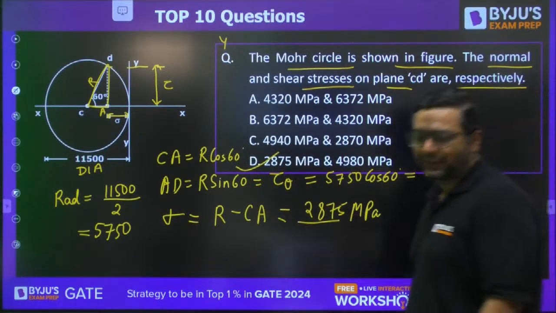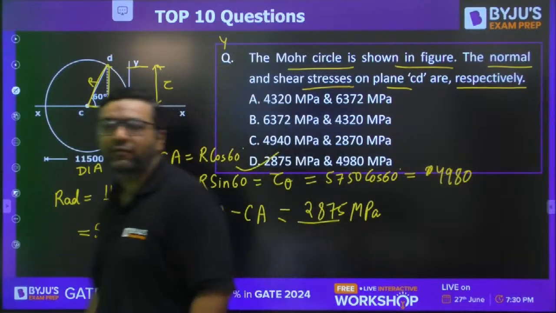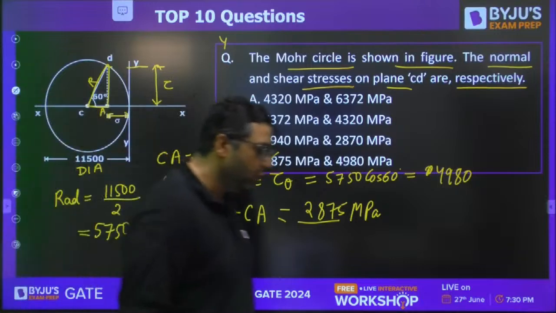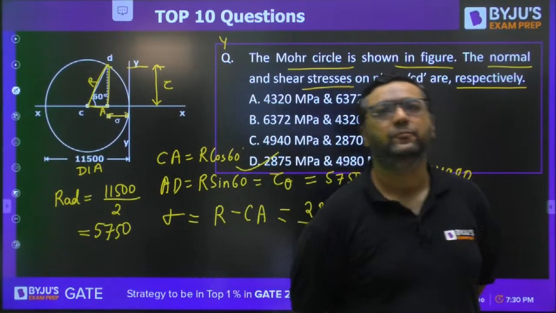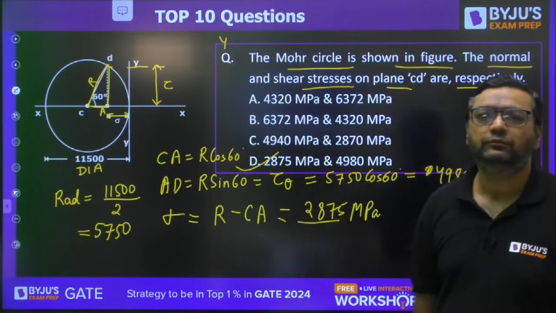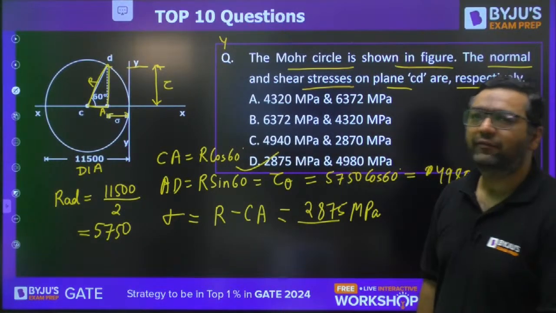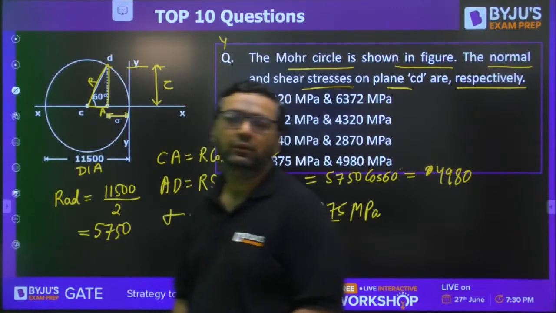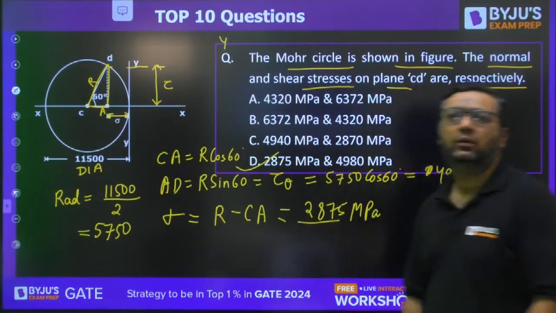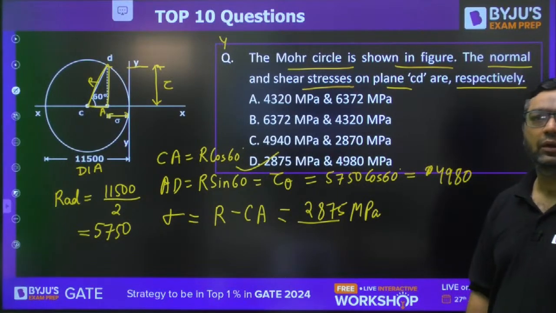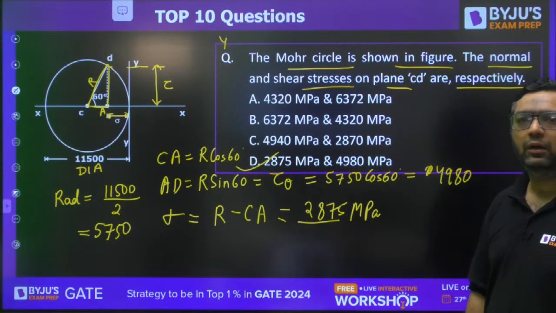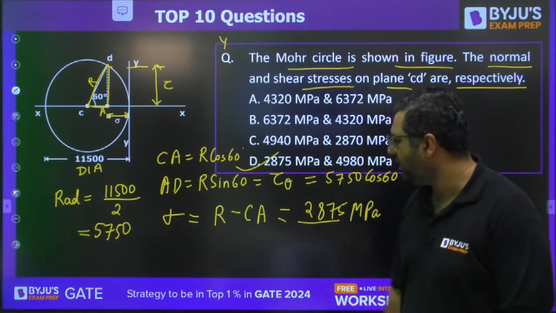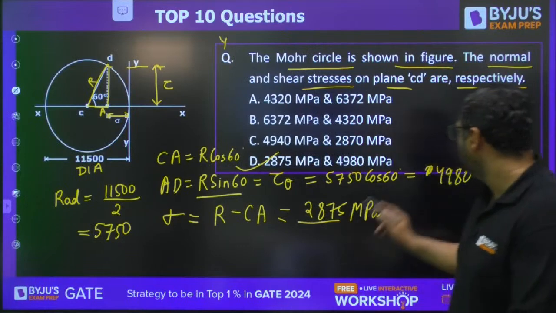Nirved, you got it or not? Please tell me that. Okay, try this. What is the difficulty? R sine 60 will be this.